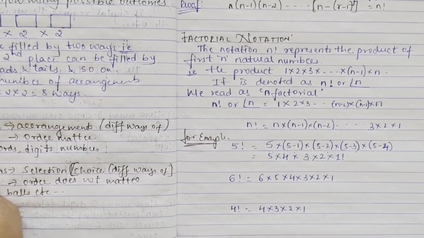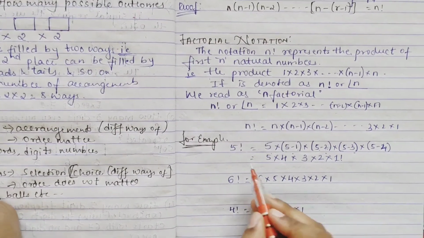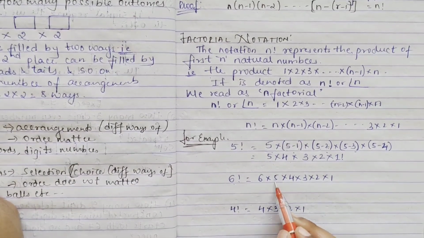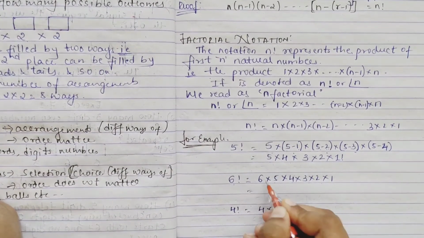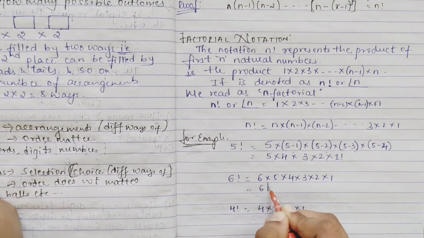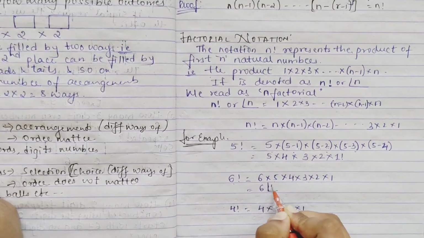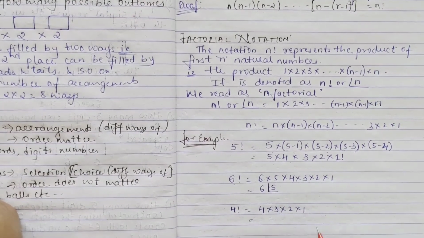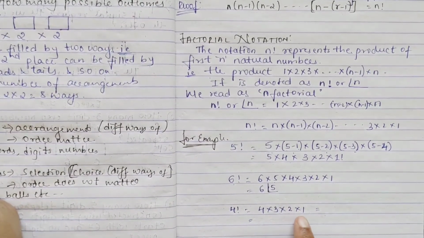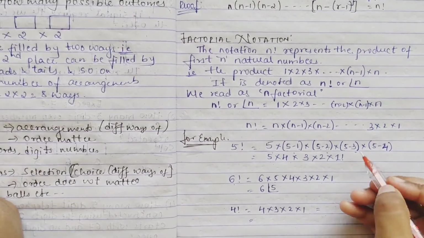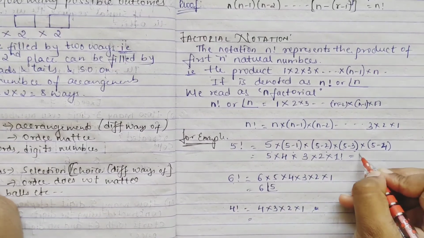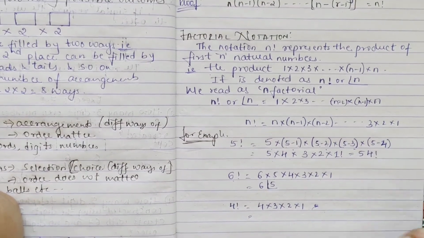One more thing you see here. Your 5 factorial is 5, 4, 3, 2, 1. In your 6 factorial, 5, 4, 3, 2, 1 is there. So I can keep this 6, and this whole part I can write as 5 factorial. Even here you see 4, 3, 2, 1 is your 4 factorial, so I can write 5 into 4 factorial.